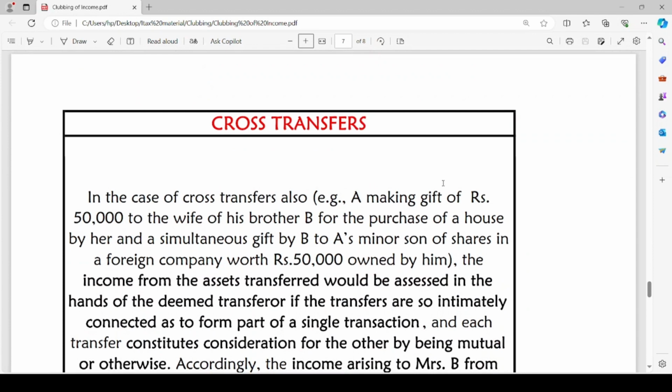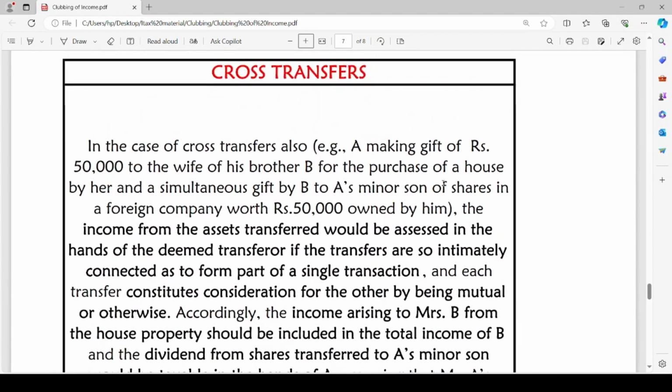Now let us head to the next topic, that is cross transfers. Here I have taken an example which is given in our institute material directly. Let us discuss such case.